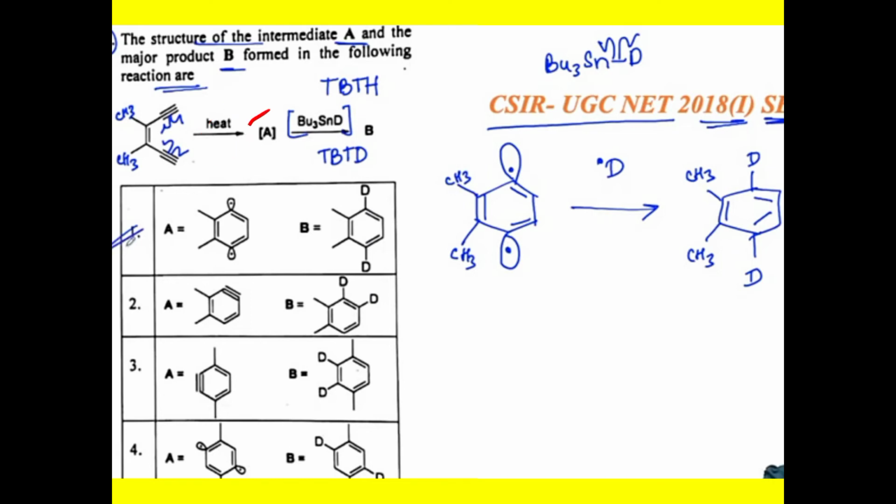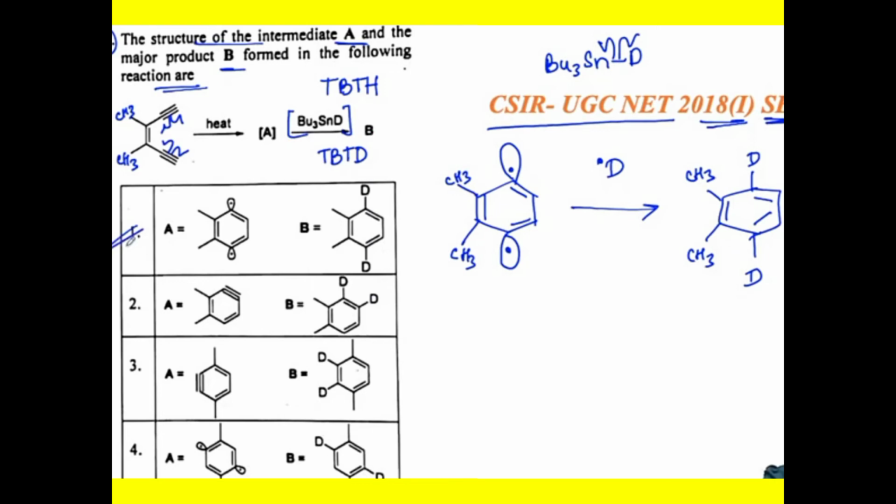So in heating condition we get the A product, and by using Bu3SnD, which is also called a hydride donor. This D indicates deuterium, which is the isotope of hydrogen. Taking hydrogen or deuterium, the reaction is carried out with a hydride donor, and we will get the B product.